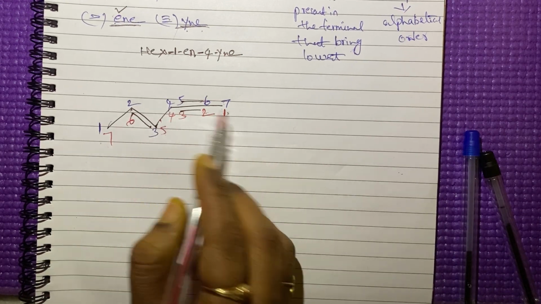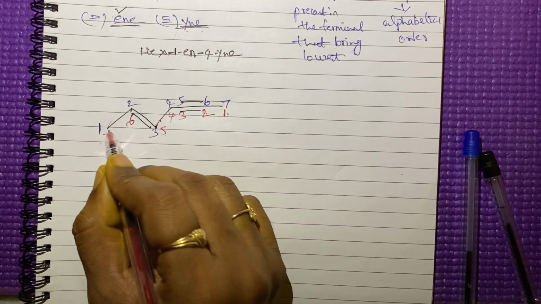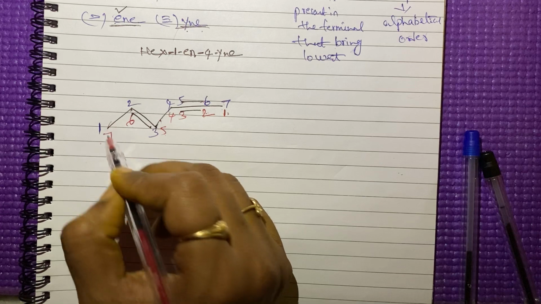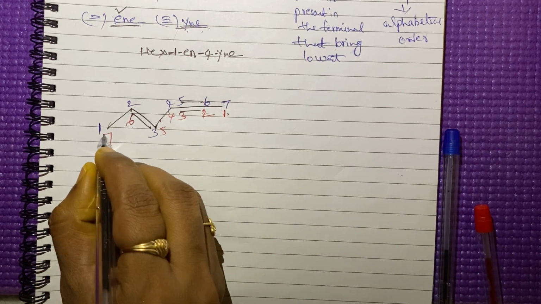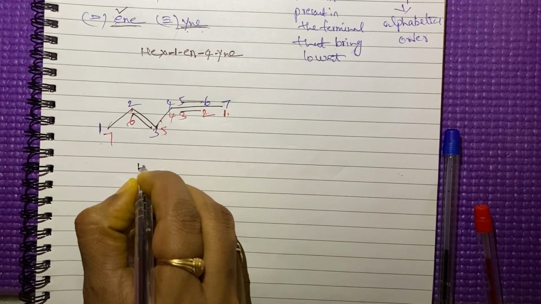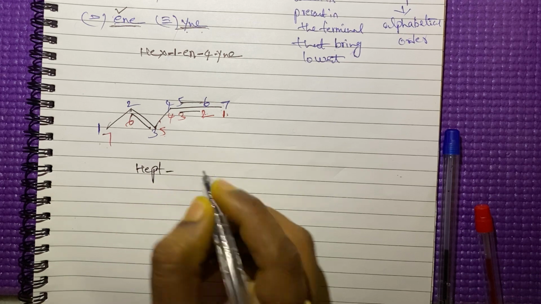Now you give the name for this compound. First we have to count the parent chain. How many carbon atoms are there? 7. So 7 means hept. Right? Hept hyphen.